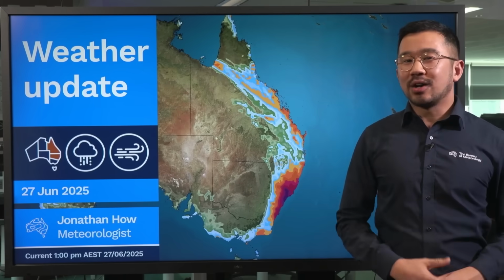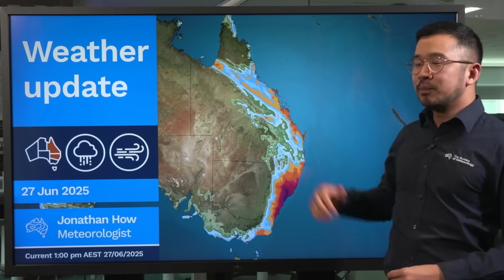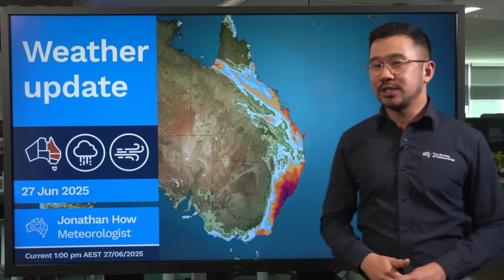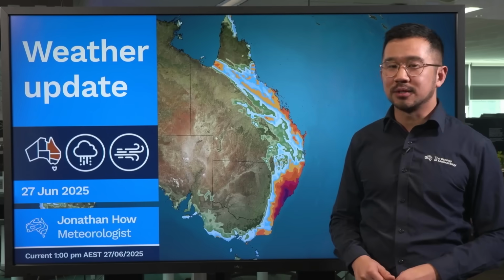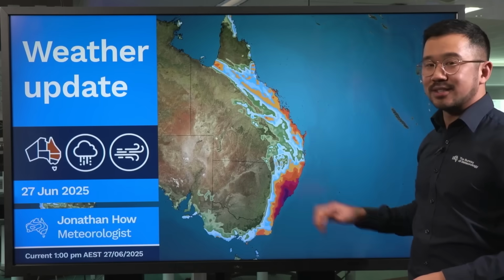Hello with a weather update on unseasonal rain across Queensland this weekend, and then into early next week, a coastal low pressure system forming off the coast of New South Wales. We'll start in the north and then make our way down towards the south.